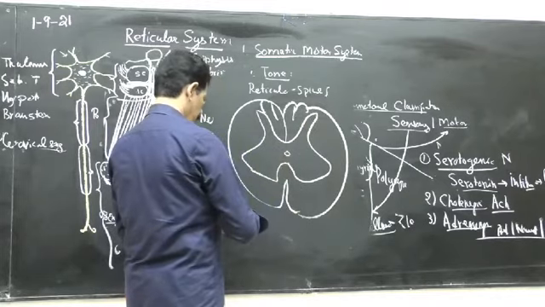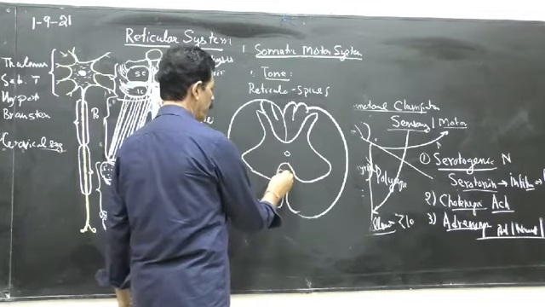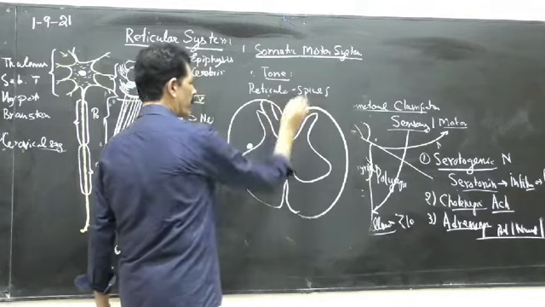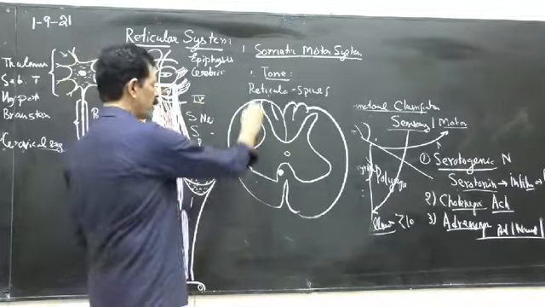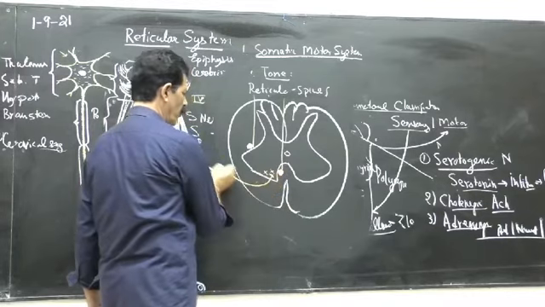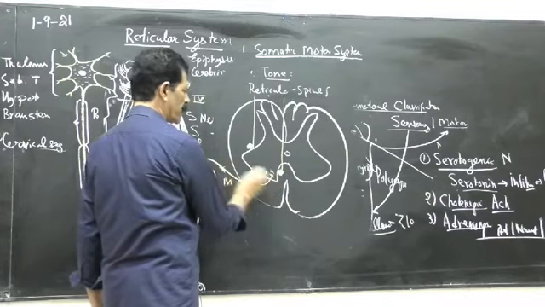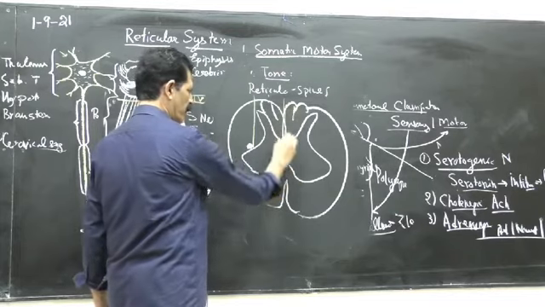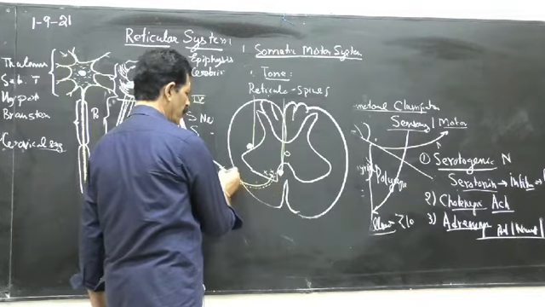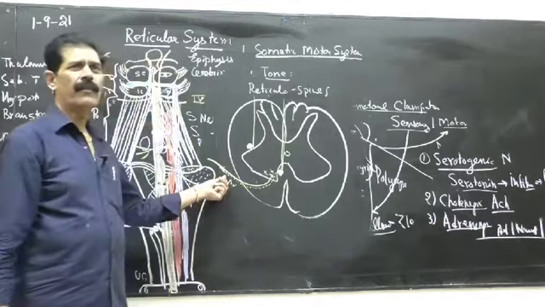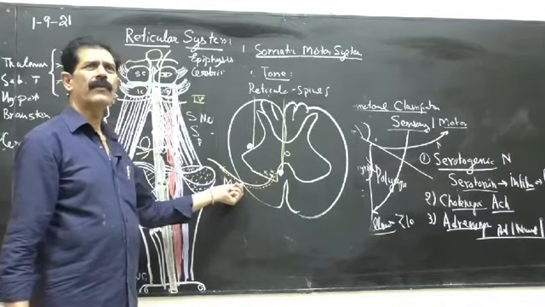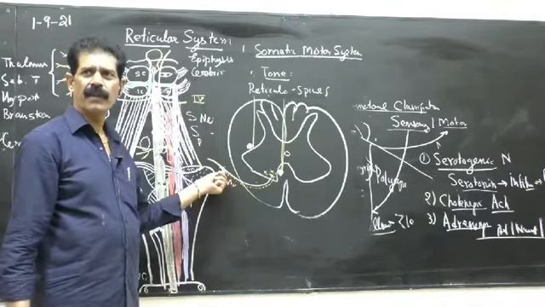There are two types of reticulospinal tracts, medial and lateral. The fibers descending through these tracts influence the ventral horn cells. We know it is the motor nerve which is coming out of the spinal cord, 31 pairs of spinal nerves. So cells from here go like this, and they go along with the motor fibers. And M for M, where will the motor nerve end? Into the muscle. Along with this, the reticular formation neurons also accompany.